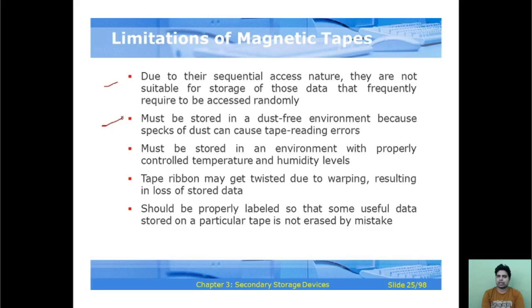They must be stored in an environment with properly controlled temperature and humidity levels, and tape ribbon may get twisted due to warping, resulting in loss of stored data. Tapes should be properly labeled so that useful data stored on a particular tape is not erased by mistake.